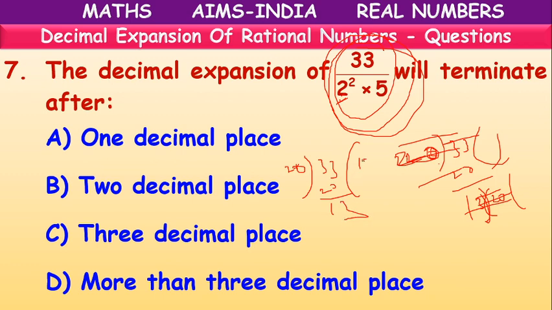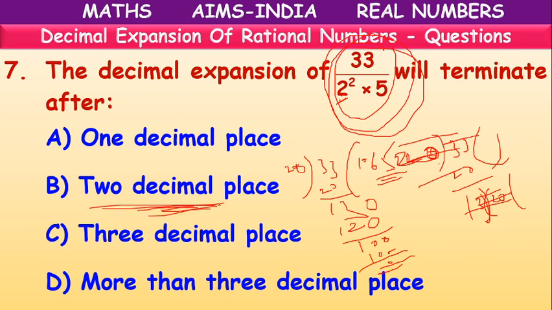We can keep a point and take 0 here. 6 times 20 is 120, 10 is remaining. Already the point is there, so we can take 0. 5 times 20 is 100. 0 remains, which means it will terminate after 2 decimal places.